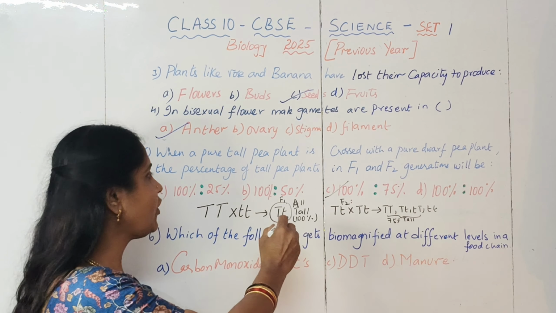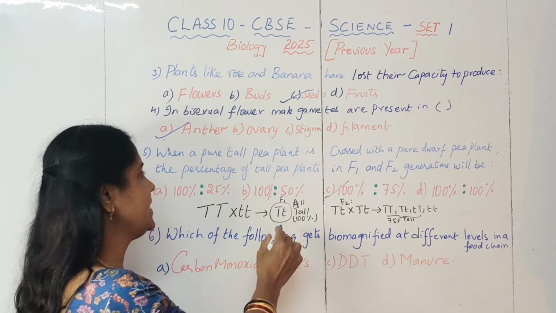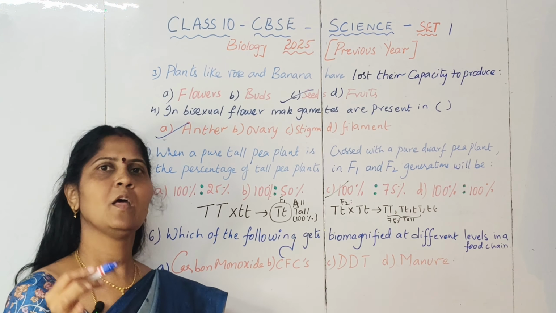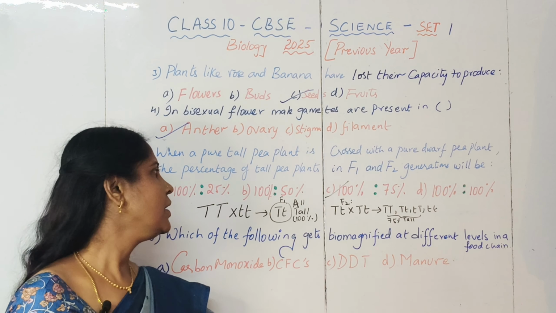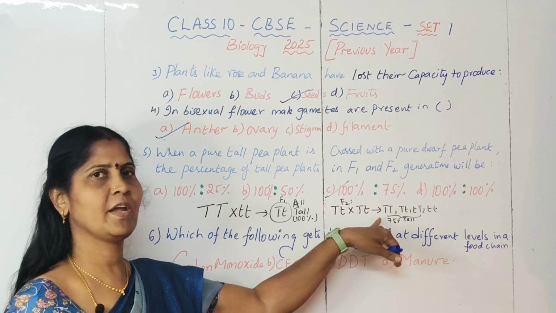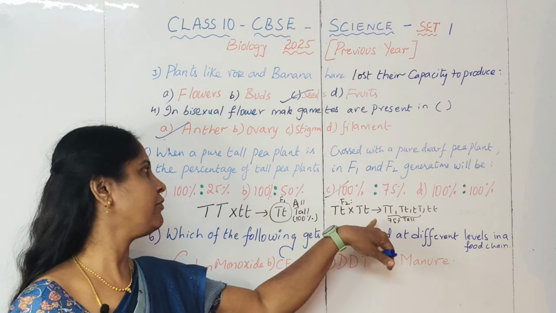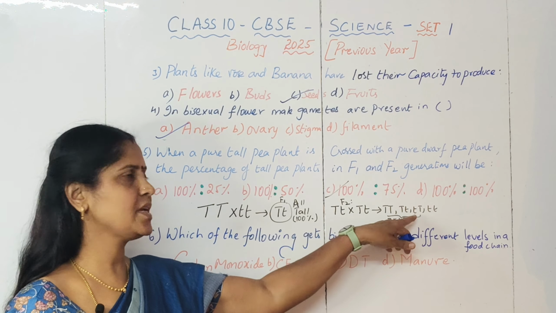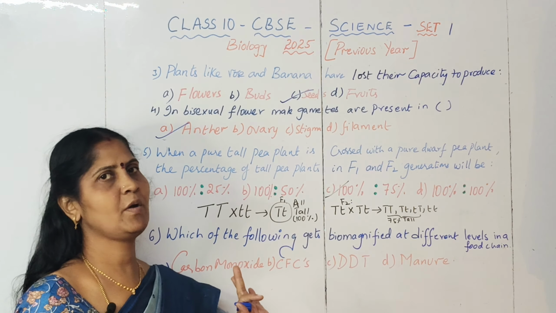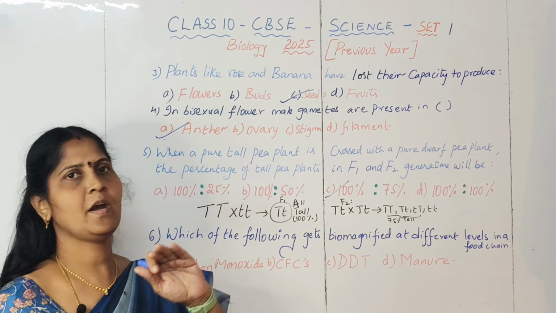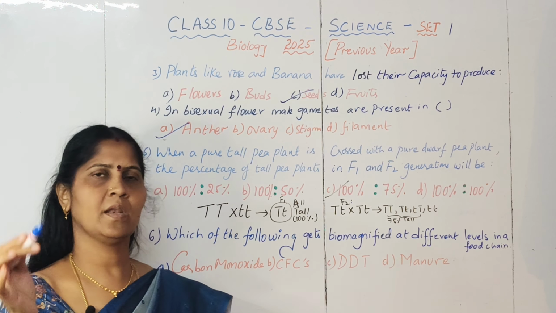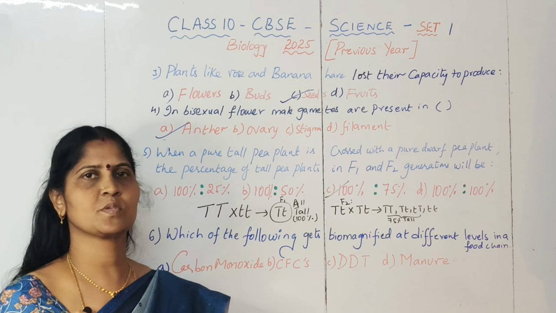In F1 we get all the plants as capital T small t, in which we have one capital T which is dominant. So all the plants will be tall in F1. Followed by this, in F2, upon selfing F1 we get F2 like this. Out of which you can see 75% of the plants are tall and 25% will be dwarf. So you get the ratio as 100% to 75%. Usually one question related to monohybrid cross is compulsory in the MCQs.